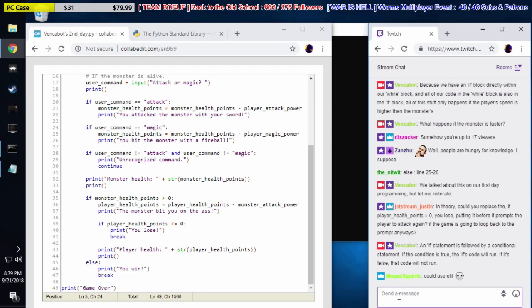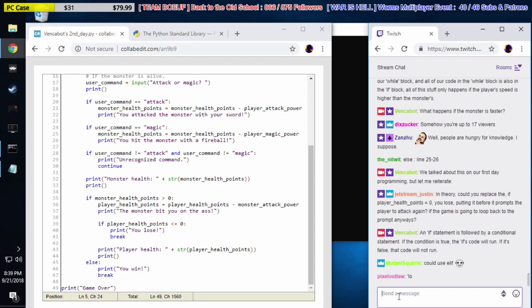Again, the only reason, yeah, definitely. What's up, Mutant Squirrel? We definitely could use elif. We're not going to talk about that right now, though. It's only our second day. I'm trying to keep things simple here, but you're totally right. It'd actually be more efficient to use elif. A lot of things would be more efficient if we knew what they were yet. How you doing, Mutant? Welcome aboard, dude. What's up, Ryan?